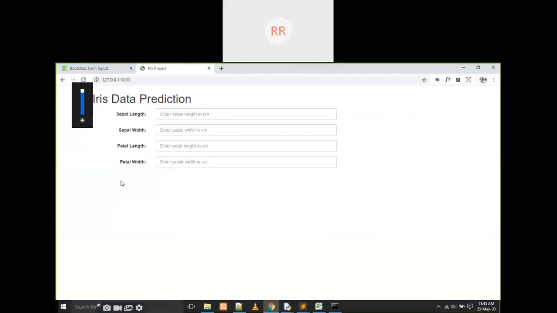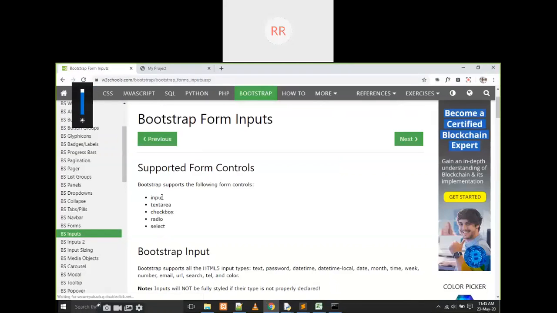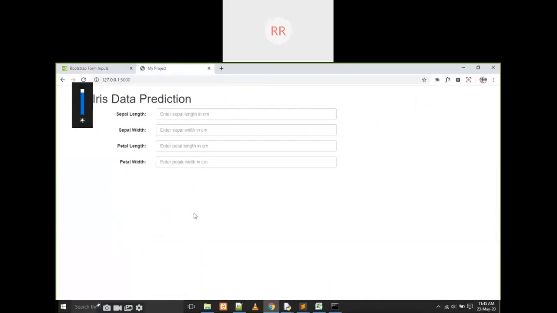For example, there are some other things also. There are so many input types: check boxes, radio buttons, drop down buttons and text area. So many things are there. Here the 4 text boxes are enough. Why? Because we are going to enter all the 4 values. Based on your requirement, you can give the values here. Okay? Is it clear, everyone?